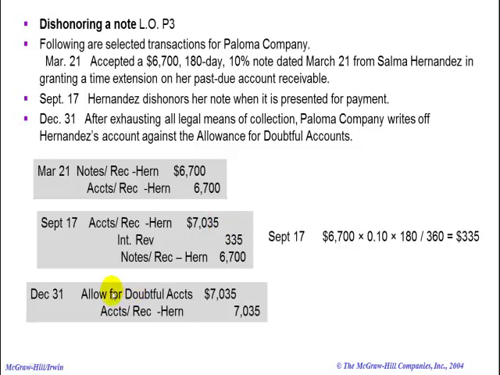The allowance for doubtful accounts is a contra asset. That is, it is contra to the accounts receivable account. If you have an accounts receivable account, it goes right below the accounts receivable account in the asset section, and it normally has a credit balance, and it shows you how much your net realizable accounts receivable really are. Okay, so I believe that's all of this exercise.